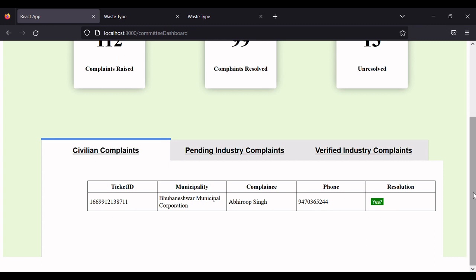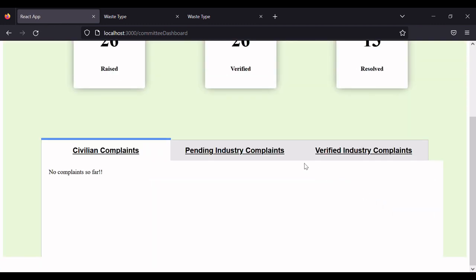Now the civilian complaint is from the respective municipality, BMC, Bhubaneswar Municipal Corporation. So the Bhubaneswar Municipal Corporation dashboard will contain this request, and if the governing committee is now satisfied with the solution provided by Bhubaneswar Municipal Corporation, then it could tick on this button yes, and if it clicks on this button, then the complaint has been resolved and it would be removed from the database.